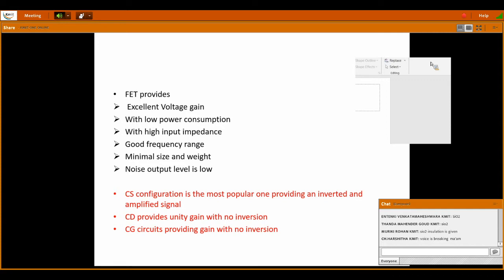Amplification will be good, the gain will be good, and it has a phase shift of 180 degrees. Next, the common drain provides unity gain with no inversion. The gain is unity for the common drain configuration. Common gate circuits provide gain with no inversion. Out of these three, common source is most commonly used.